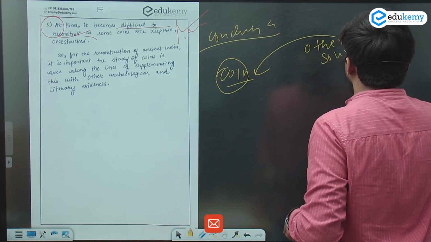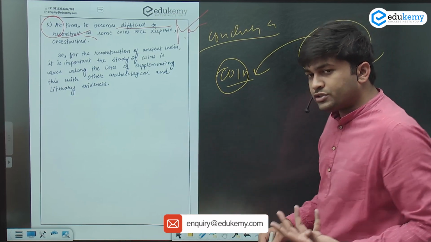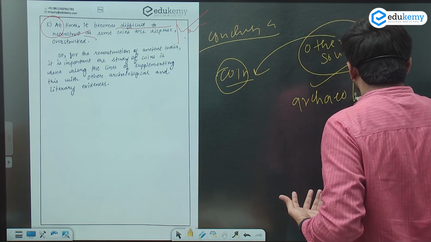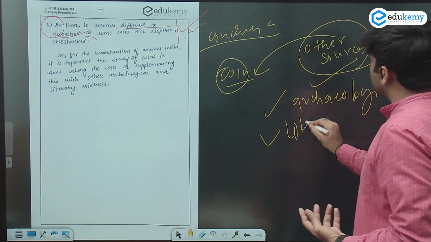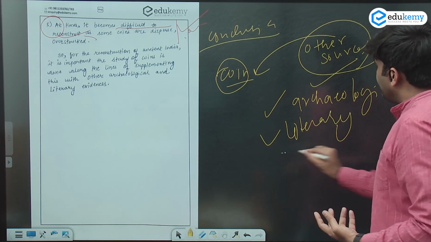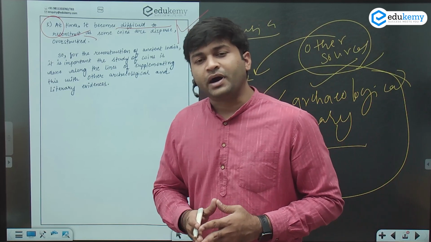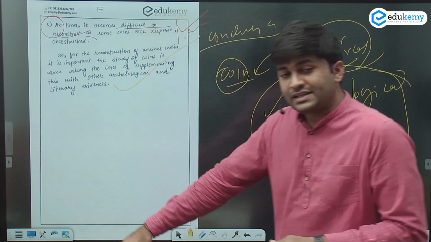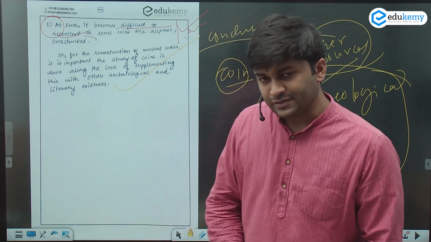Now, what are other sources? It can be other archaeological sources, or literary sources. So yes, in the conclusion you can mention this part, that they have to be supplemented with other evidences as well. So this is how you can write your answer. Thank you.